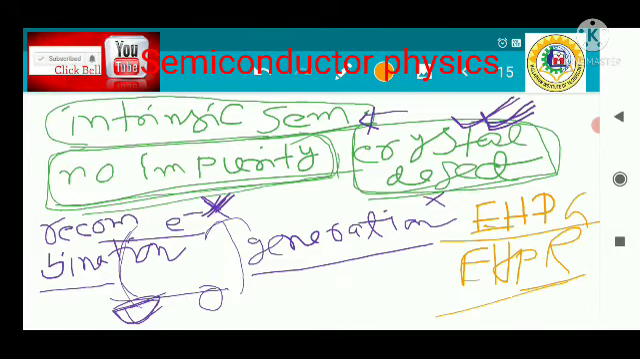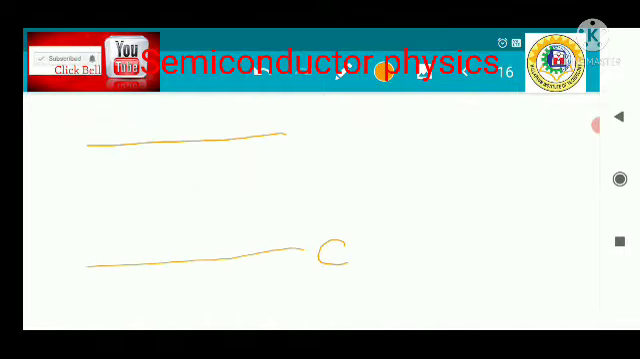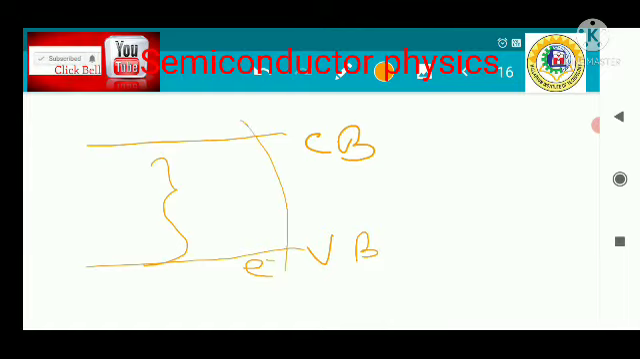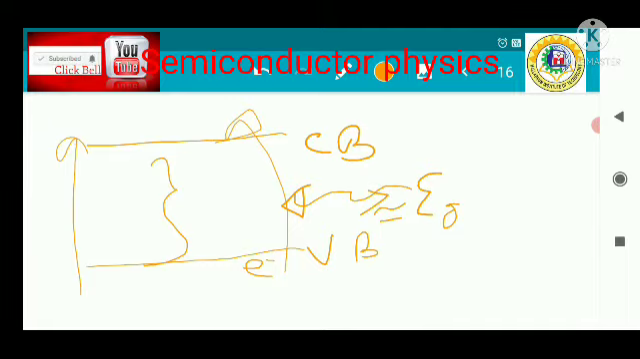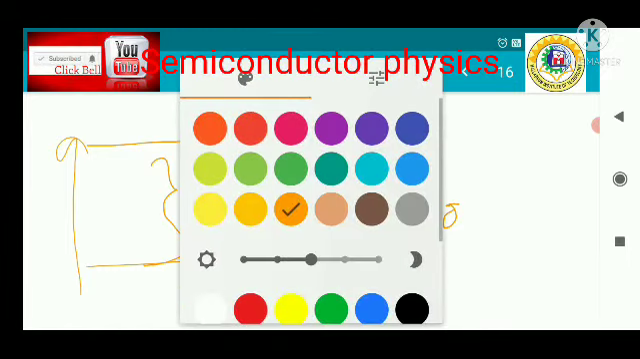Electron and hole are generated in pairs, and there is a concept of generation and a concept of recombination. Suppose there is a valence band and a conduction band, and this is the band gap. To elevate an electron from the valence band to the conduction band, which is the higher energy, you must provide some amount of energy, greater than or equal to the band gap energy. You must provide that amount of energy to elevate an electron from the valence band to the conduction band.